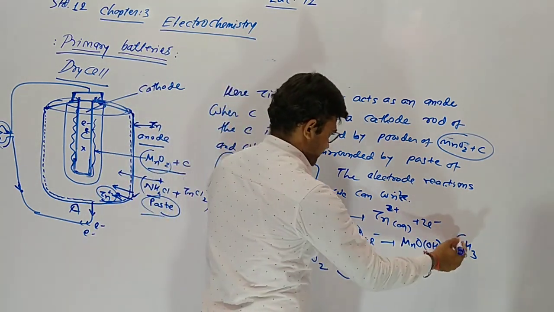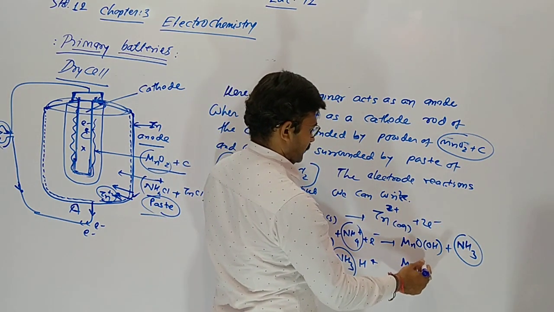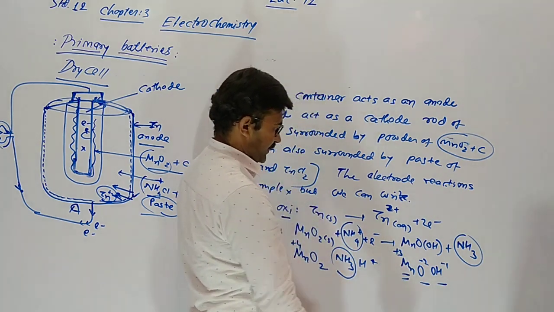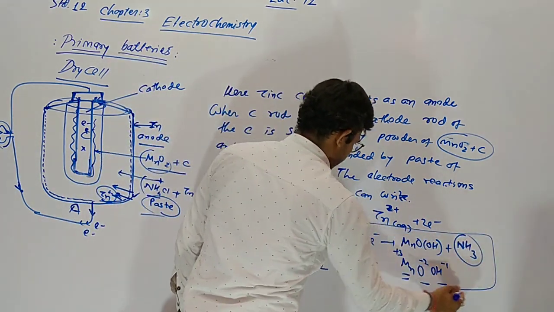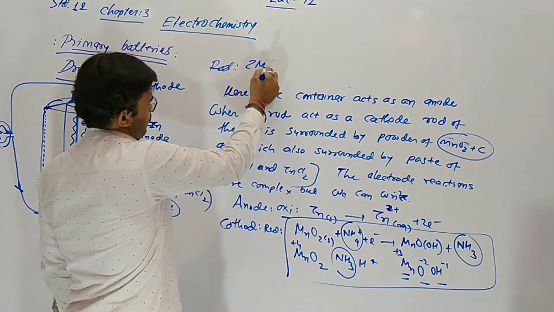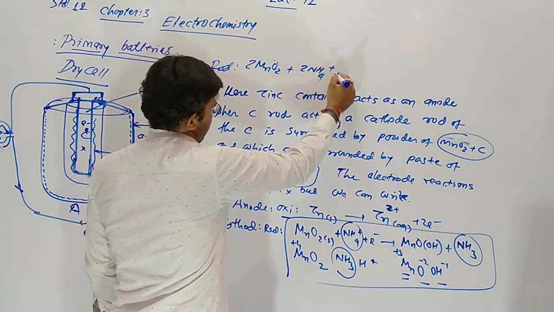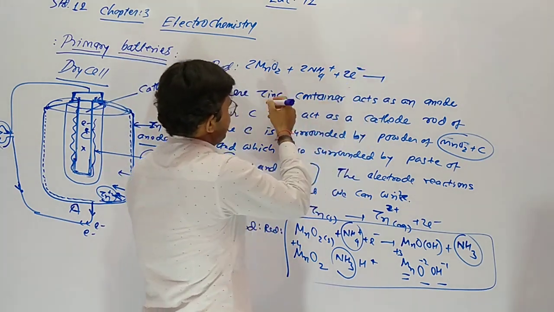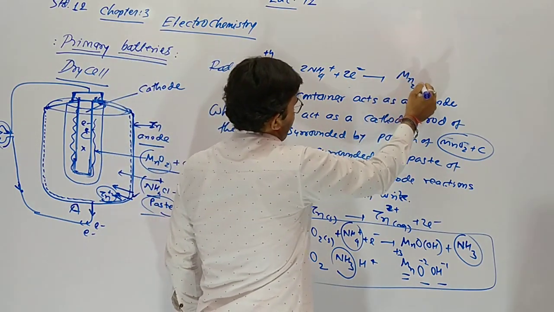Ammonia gas is released, clear? But in MnO(OH), with O minus 2 and OH minus 1, manganese has +3. This reaction is given in your book, but the actual reduction is like this: 2 moles of MnO2, 2 moles of NH4+. This one is given in your book, but the actual reaction is something like this. Here Mn+4 is converting into Mn2O3.